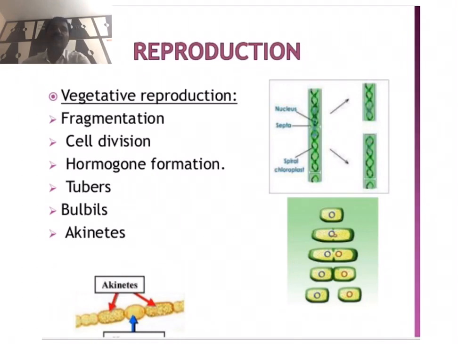In some large thalloid forms, adventitious branches develop. When these branches get detached from the parent thallus, they develop into a new plant. For example, Dictyota and Fucus species produce this type of adventitious branches for vegetative reproduction. These are the different types of vegetative reproduction that take place in different species of algae.